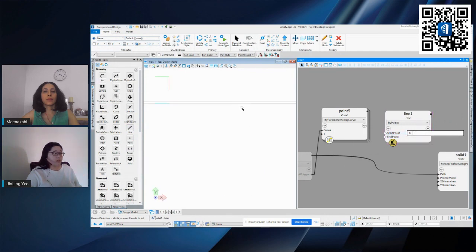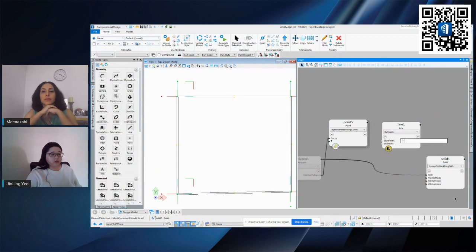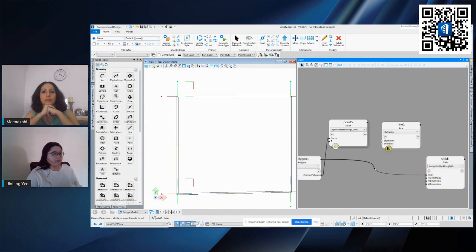For the start point, I'm just going to use one of the points here. If you can't select it, what you can do is temporarily turn off this visibility so that you can easily select the point. So I'm just going to quickly turn off the visibility of this.